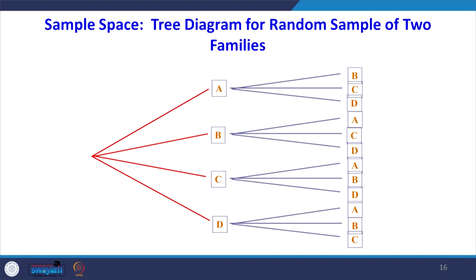The same thing, another way to express the sample space is with the help of a tree diagram. This tree diagram is very useful and easy to understand. For example, A, B, C, D, there are 4 families. We can have combination AB, AC, AD, BA, BC, BD, CA, CB, CD, DA, DB, DC. So, this is the easy way to show the different sample space, because the tree diagram is easy to understand.